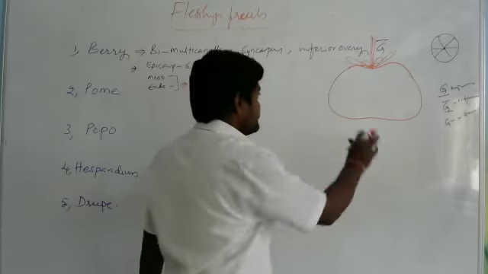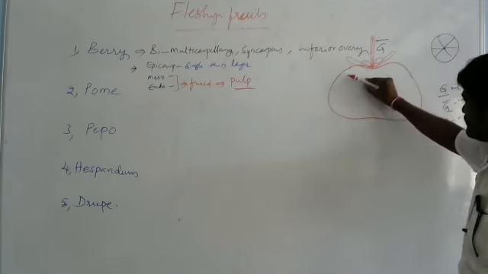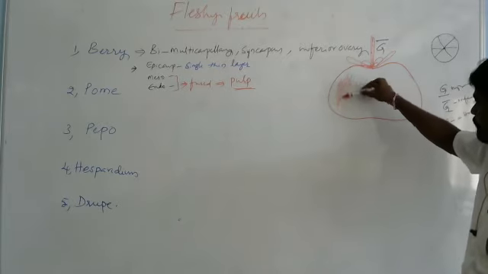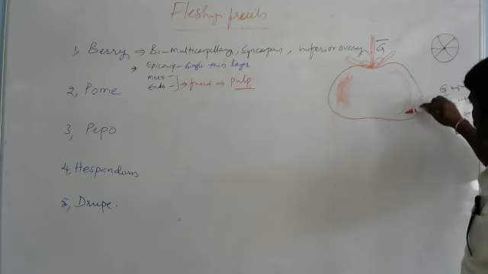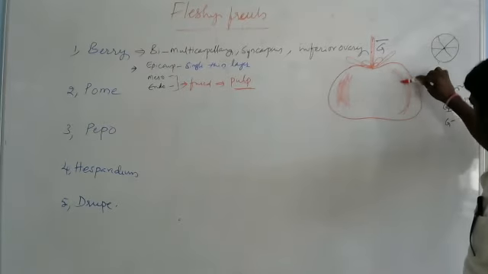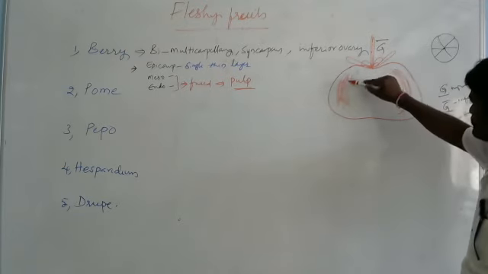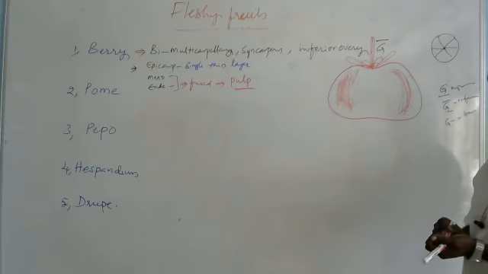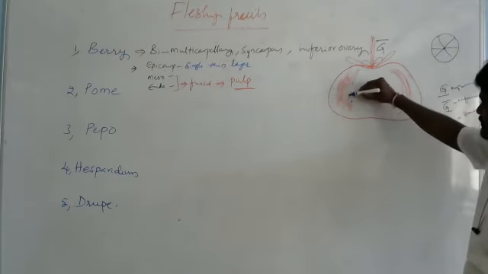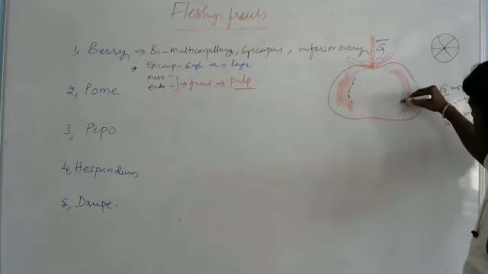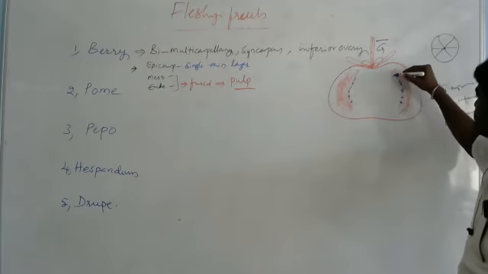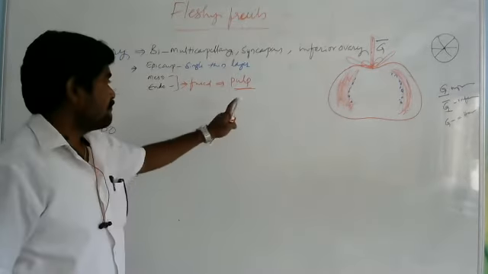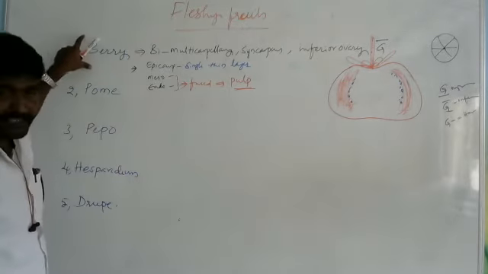Okay, inside this, what is present? So this is the area. It is the pulp, somewhat smooth and spongy in nature. Okay, right. Next, here the seeds are present in the edge of this pulp. So this is the fruit. What is that? Berry.